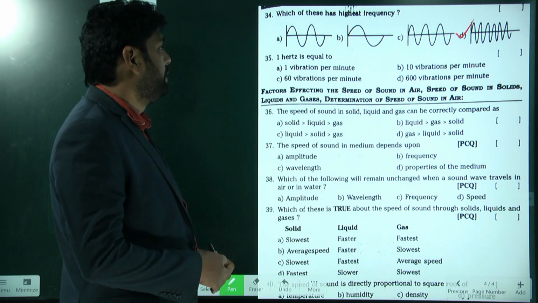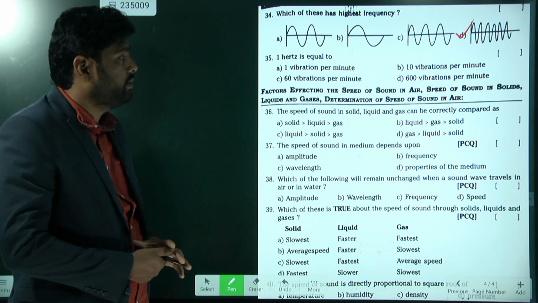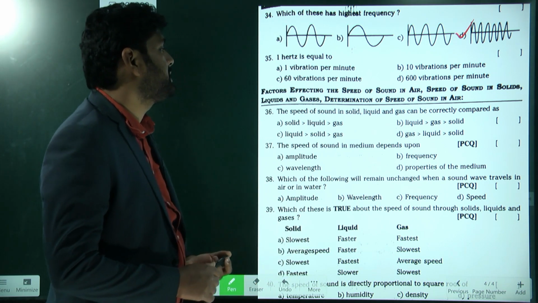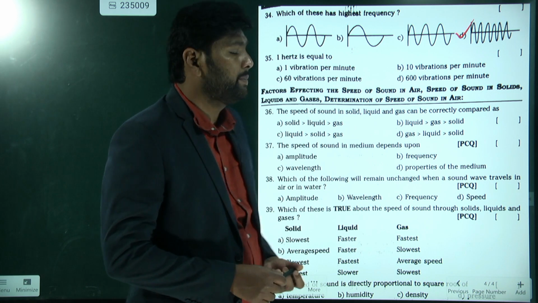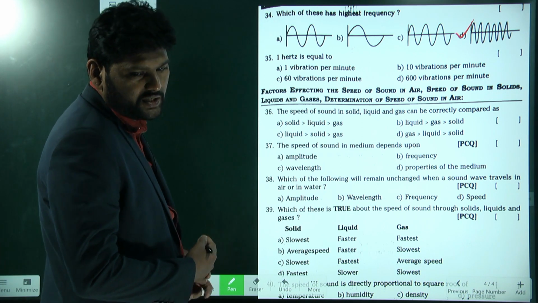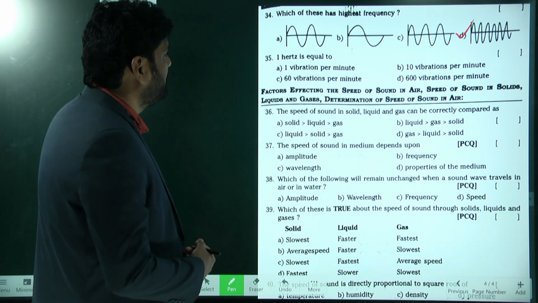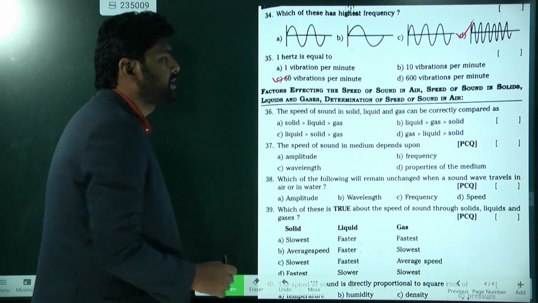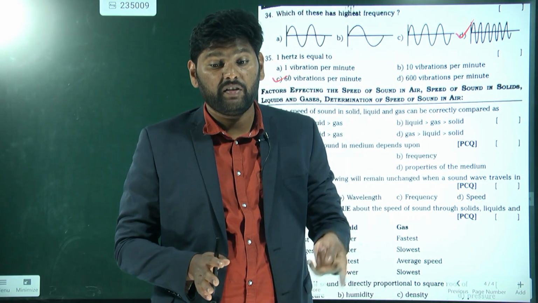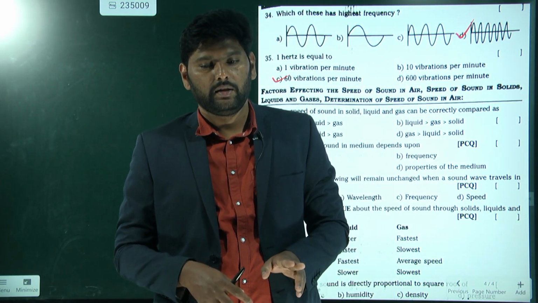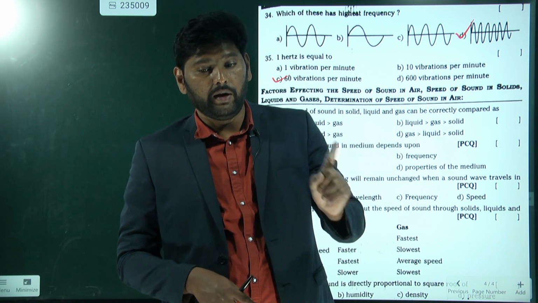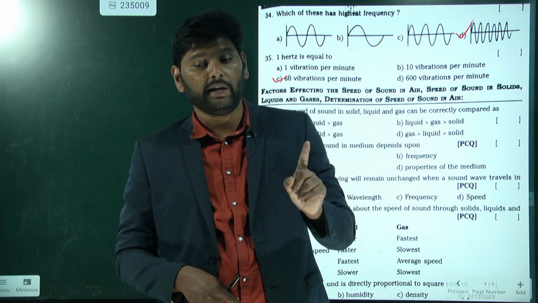Next, 1 hertz is equal to: 1 vibration per minute, 10 vibrations per minute, 60 vibrations per minute, 600 vibrations per minute. Not 10. It is 60 vibrations per minute. What is meant by frequency? The number of vibrations in 1 second. Suppose in 1 second there is one vibration, then the frequency is 1 hertz.